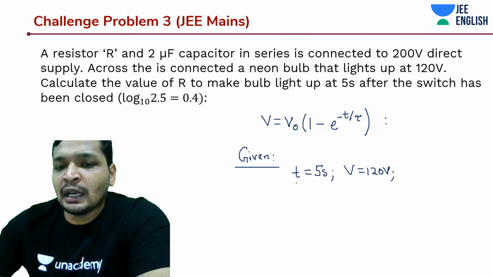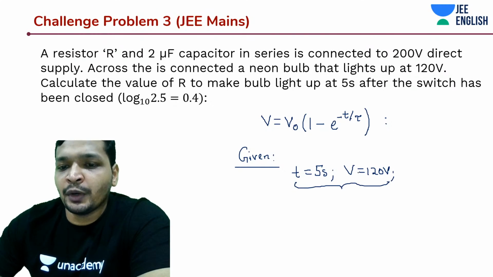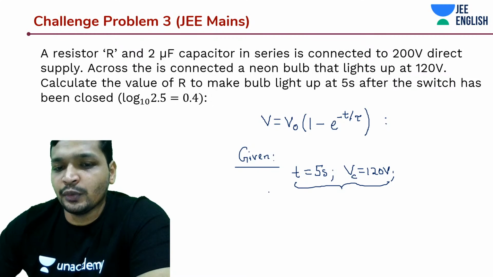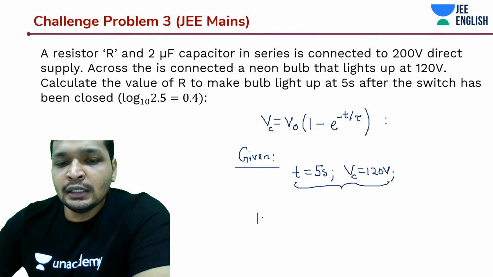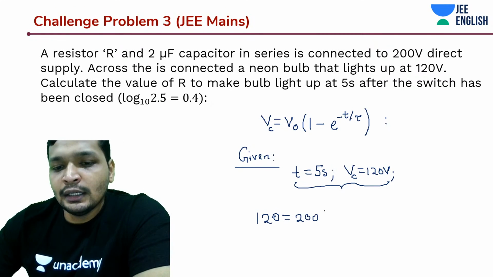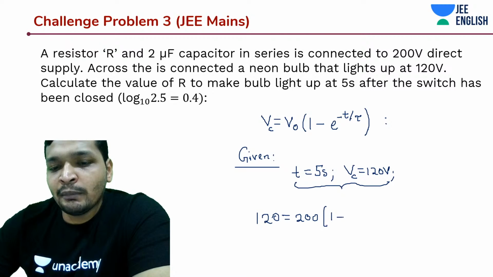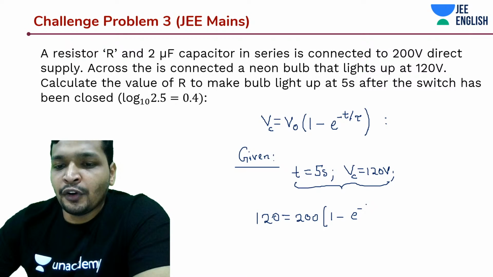This is what is supposed to happen, right? At the 5th second, it should reach 120 volts. VC should reach 120 volts. Okay, and 120 is equal to 200 into (1 minus e to the power, let's for now keep it as 5 seconds by tau). Okay, we could have just kept it as t.